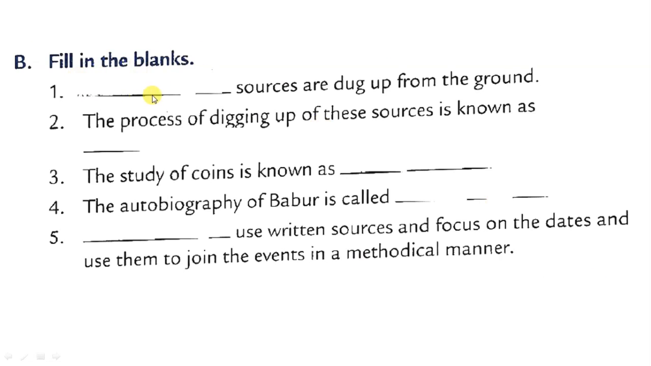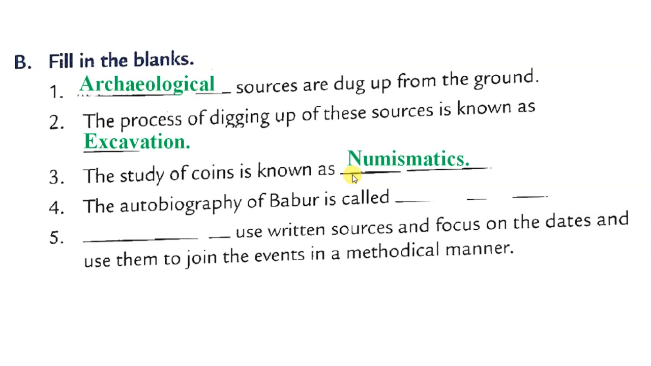B part, fill in the blanks. Dash sources are dug up from the ground. So archaeological sources are dug up from the ground. The process of digging up of these sources is known as excavation. I already told you excavation means digging out the earth. The study of coins is known as numismatics. Clear?